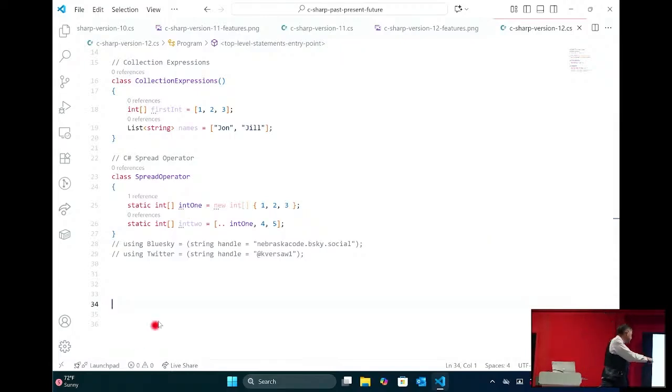The spread operator allows us to pretty much copy one array into another. That's those 2 dots right there. So this array right here is going to be the values that are in this array plus whatever I add on top of it, right? So it's a very, very easy way to copy one array into another. In JavaScript, it's 3 dots. In C#, it's 2.